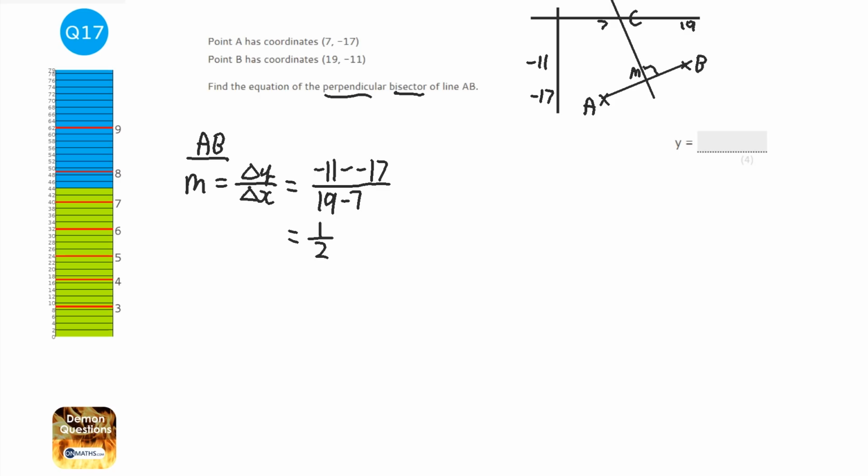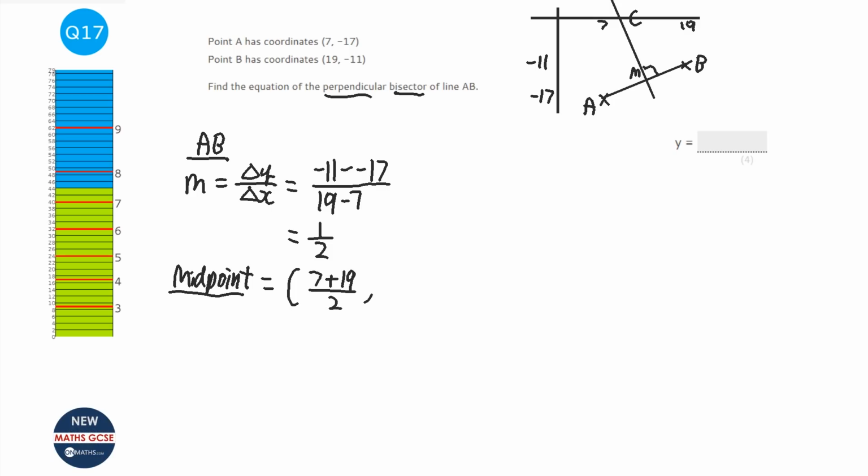Okay, next I need to find the midpoint, because we know that that's also a point on line C. The midpoint is going to be the average of the x's, so 7 plus 19 over 2, and then the average of the y's, so minus 17 plus minus 11 over 2. So we're basically just finding the halfway points. 7 plus 19 is 26, divided by 2 is 13, but you might have just noticed that 13 is halfway between 7 and 19. Same with the others. Halfway between the two of them is going to be minus 14.